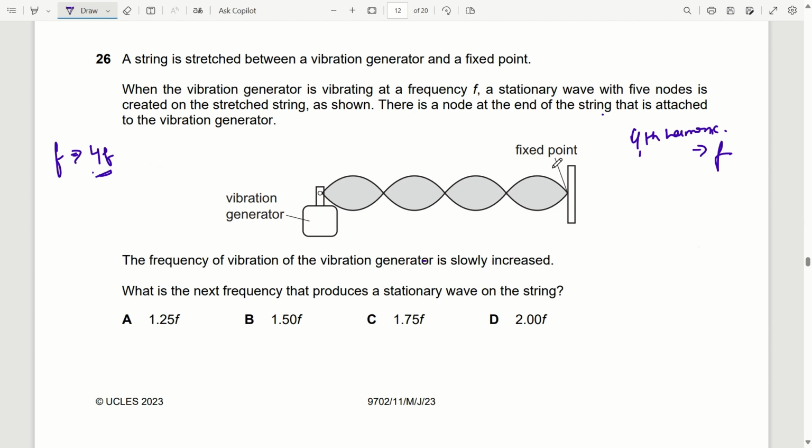Now see, if at the fourth harmonic it is f, it means the initial frequency is f by 4. And for the next frequency when a stationary wave will be produced, after the fourth harmonic it will be the fifth harmonic. And for the fifth harmonic the frequency should be 5 times the initial frequency. So it will be 1.25 times f. Option A is correct.